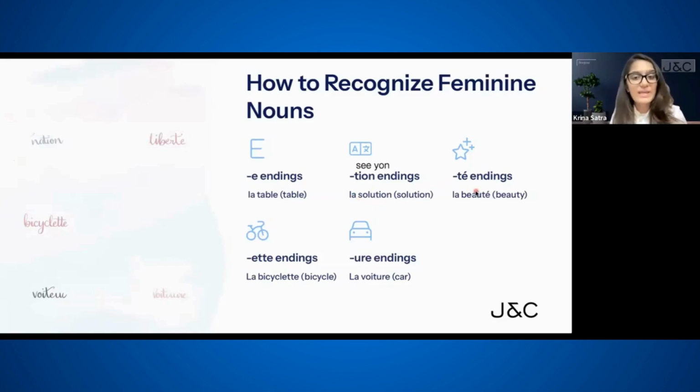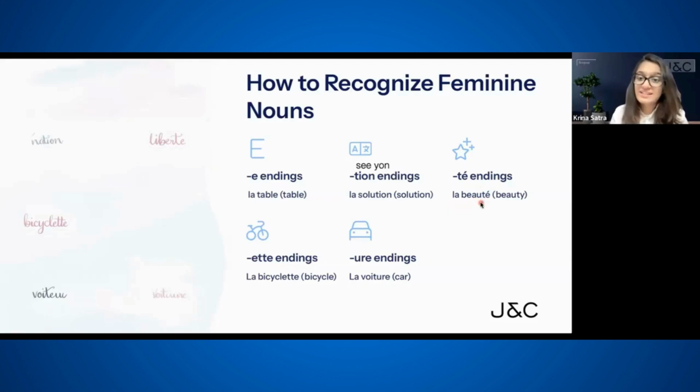Now, the third one we have is any nouns ending with T, E with the accent aigu. So we saw any noun which ends with an E is feminine. That's correct. Now, any noun which ends with T, E with the accent aigu is also feminine. Example, la beauté. La beauté, which is the beauty. Repeat after me. La beauté.